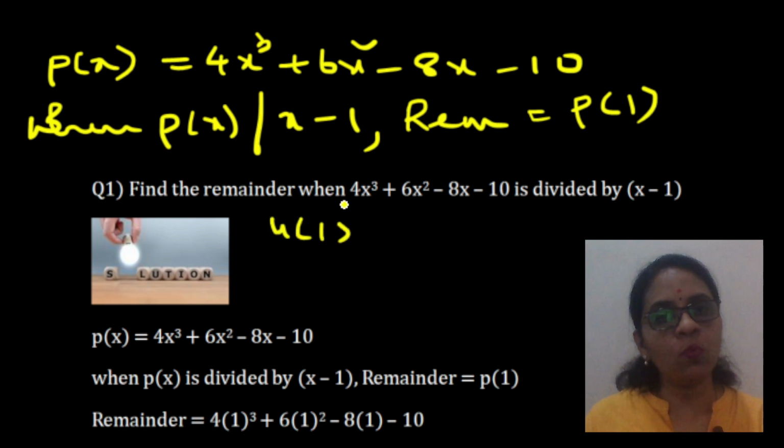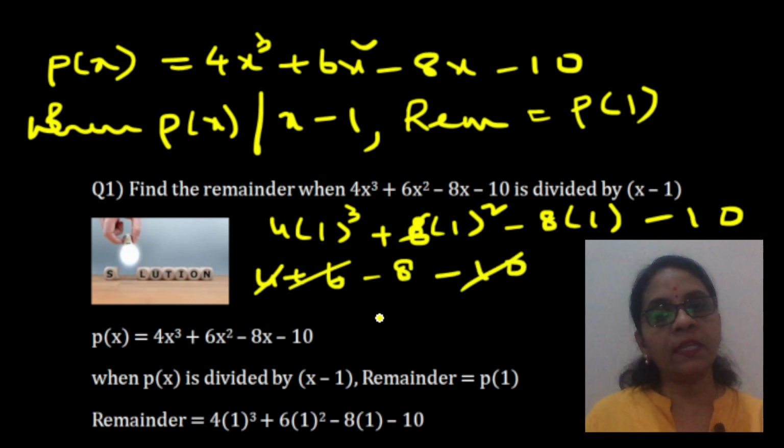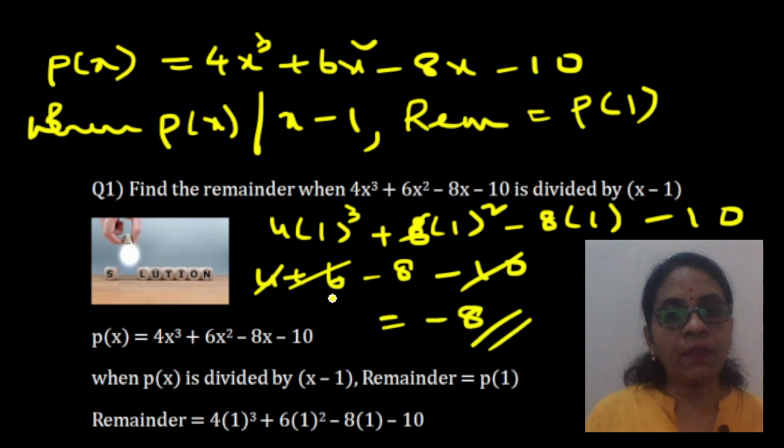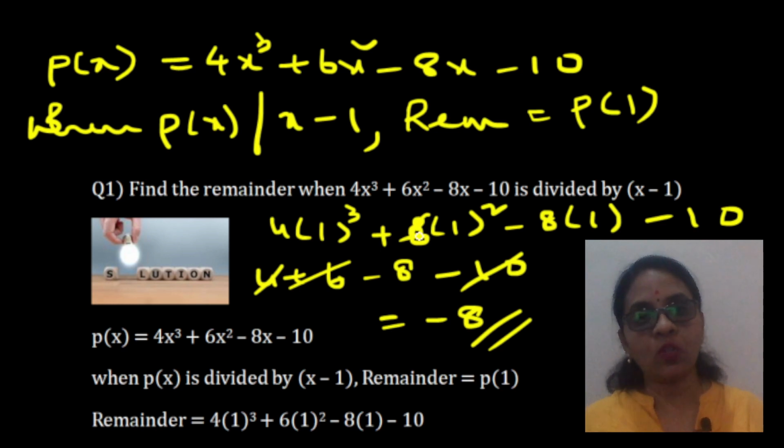So it is 4 into 1 cube plus 6 into 1 square minus 8 into 1 and minus 10. So 4 plus 6 minus 8 minus 10. 4 plus 6 is 10. 10 minus 10 gets cancelled. So minus 8 is the remainder. Very simple. So when a polynomial is divided by x minus 1, the remainder is p of 1. Find p of 1 and that's your solution.